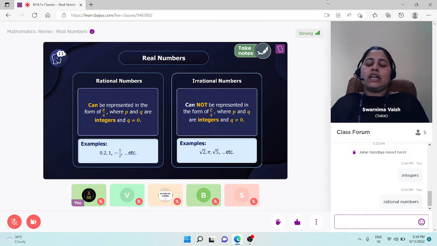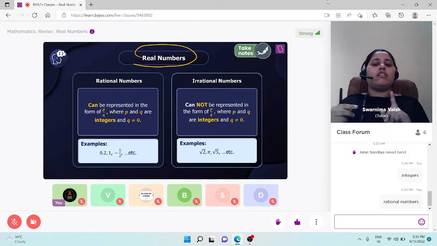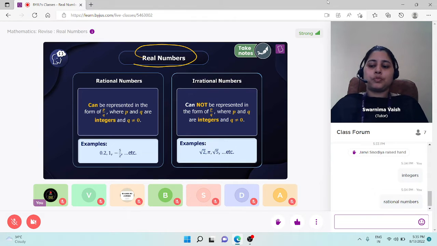And the numbers that cannot be written in the form of p by q are called irrational numbers. And students, the combined family of rational and irrational numbers is called real numbers. Means all types of numbers, whether natural, whole, integers, fractions, rational, root 2, root 5, anything, all types of numbers are combinedly known as real numbers.